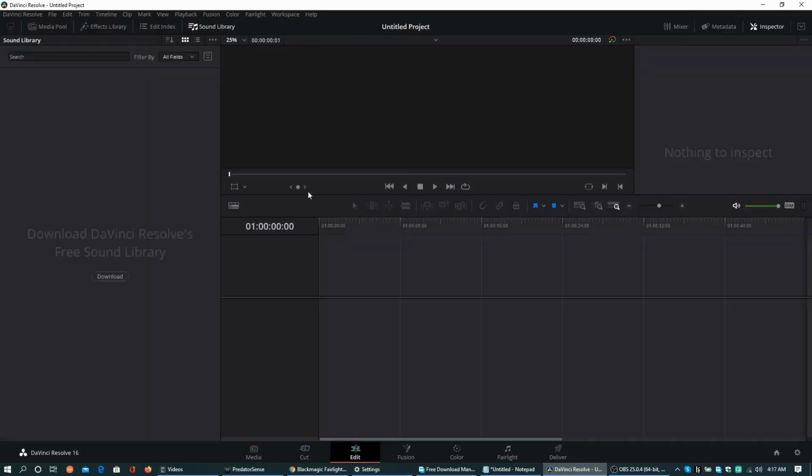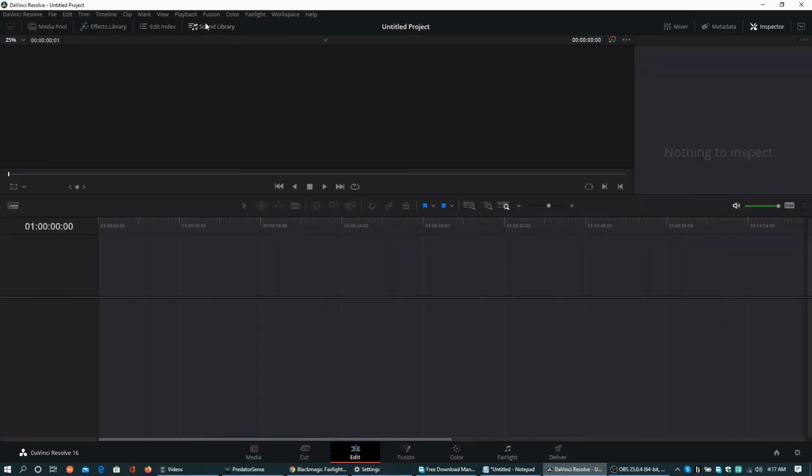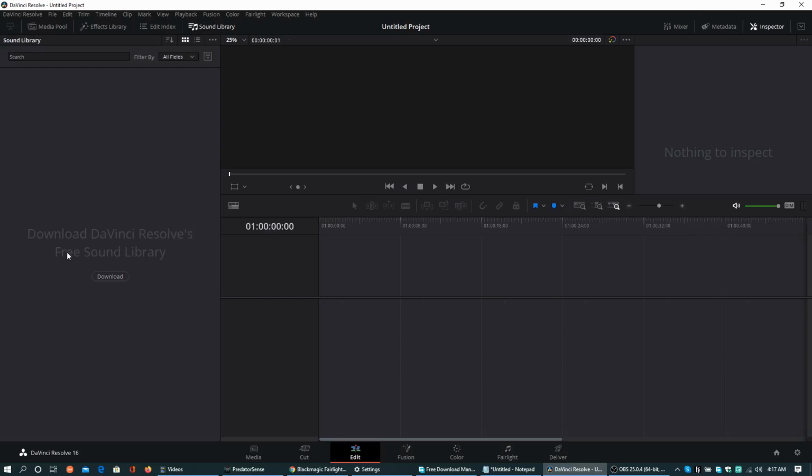Click on the Edit tab at the bottom and then the Sound Library tab. It says Download DaVinci Resolve's free sound library, with a download button. This is a hyperlink to a web page. Click on the download button to open the web page.